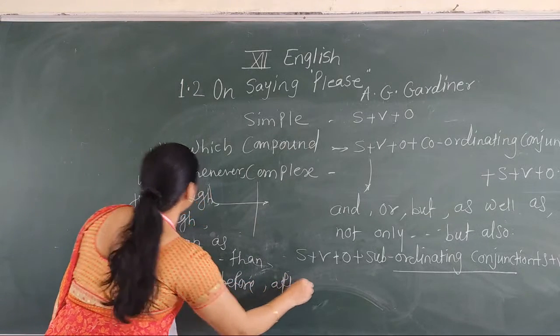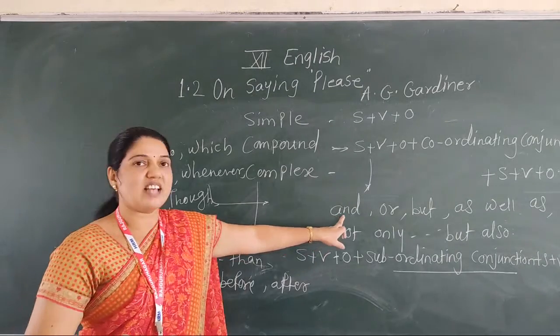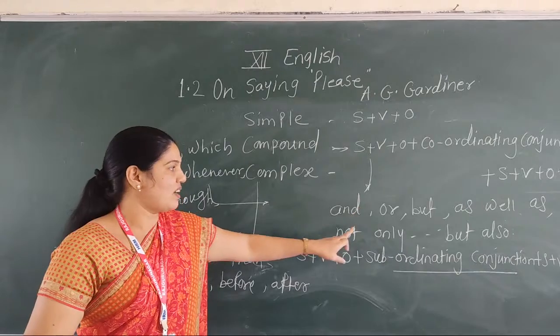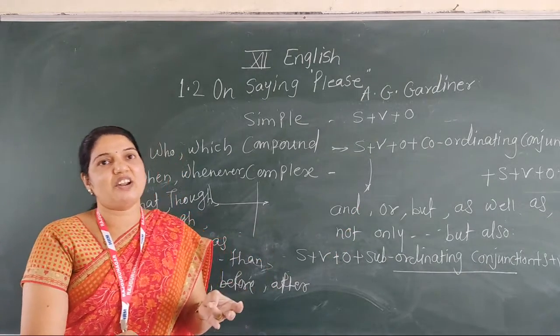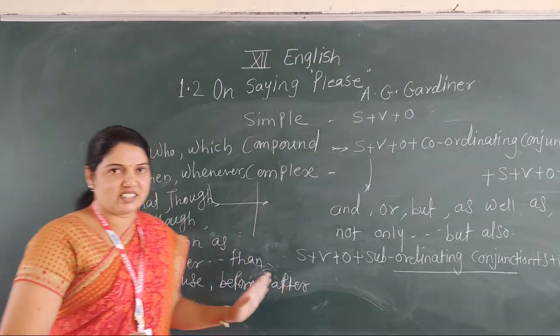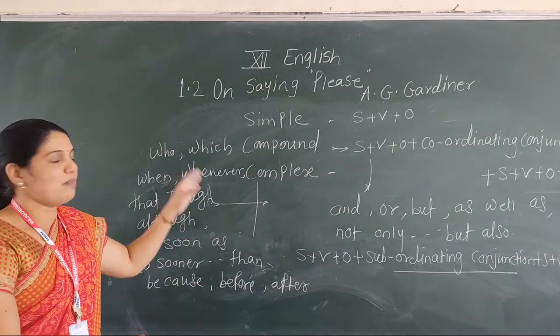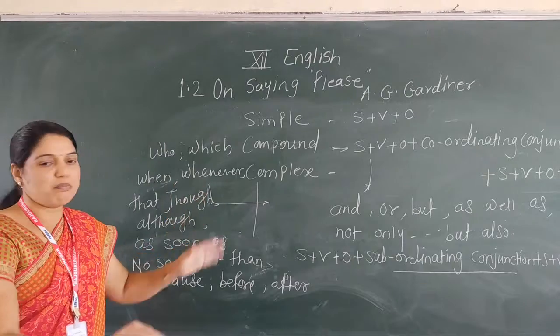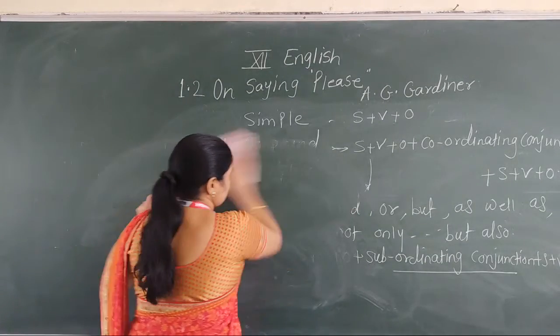All these are subordinating conjunctions, and coordinating conjunctions are and, or, but, as well as, not only but also, either or, neither nor, still, otherwise. All these are coordinating conjunctions. You understand? Now with the help of all these, we convert simple into compound, simple into complex, or either compound into complex. Now let's see the examples.